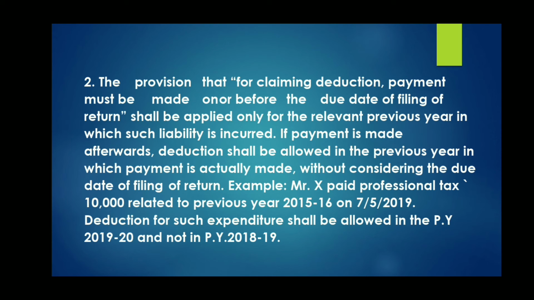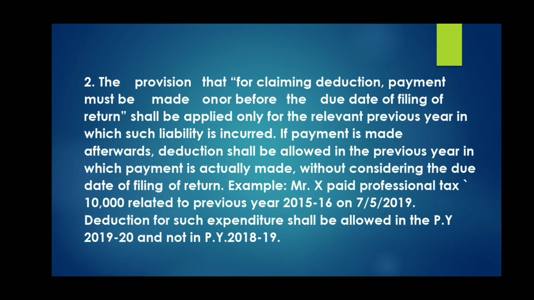Suppose the expenditure is in relation to the 15-16 previous year and the 43B item payment is done before filing returns. Suppose an individual is there, so before 31st July of 2016, then also no problem, you can claim deduction in 15-16 itself.